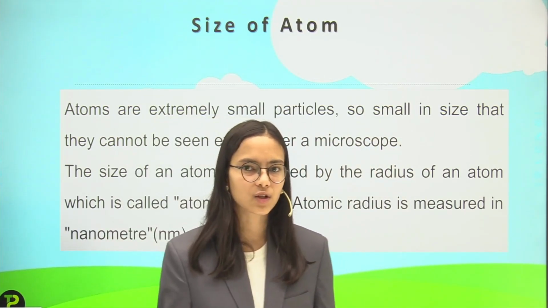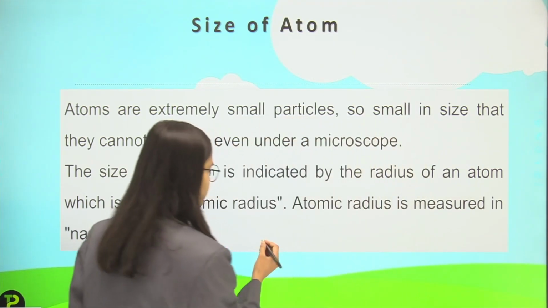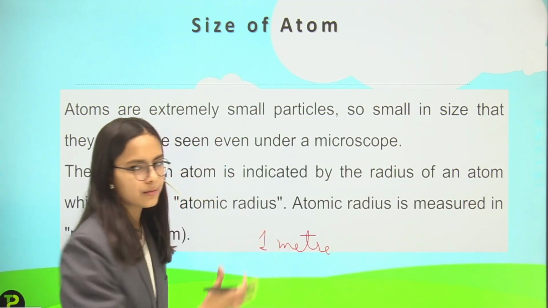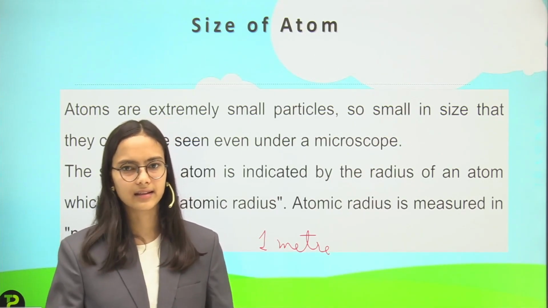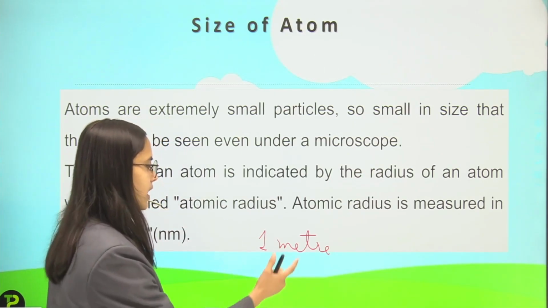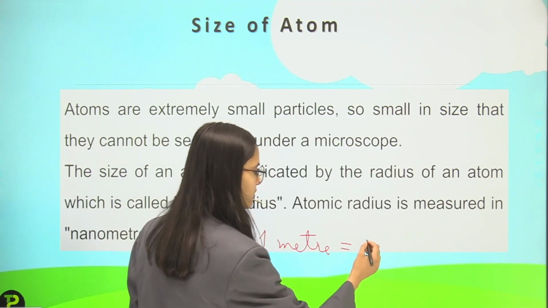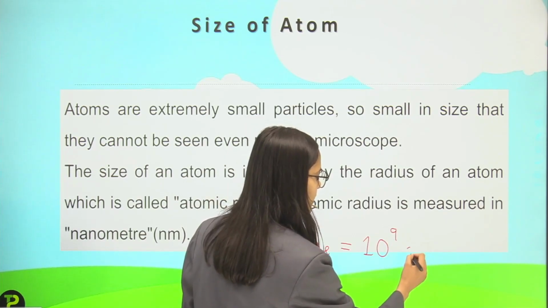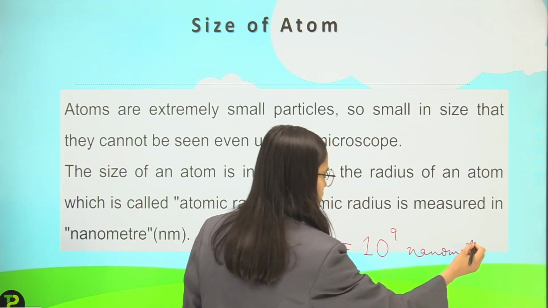Do you know what a nanometer is? Like 1 meter has 100 centimeters, 1 meter has 1000 millimeters, and so on. So here, 1 meter is equal to 10 raised to the power 9 nanometers.